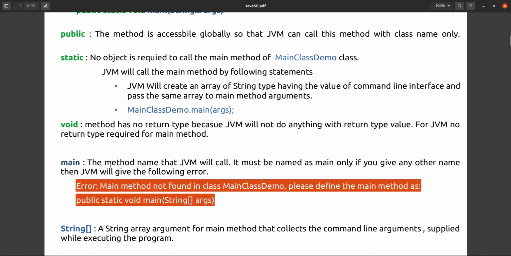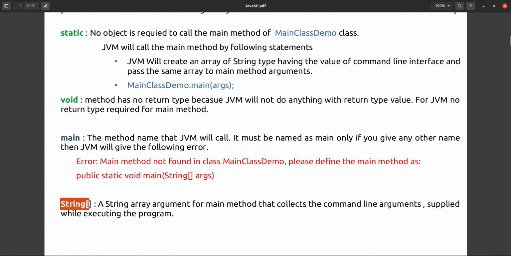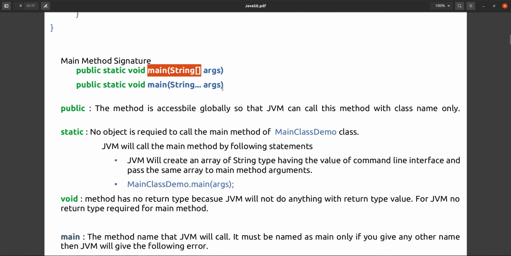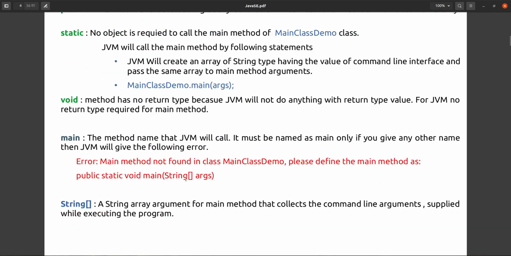And the last one, which is very important, is the string array. What is this string array? String array is nothing but a command line argument. What is a command line argument?